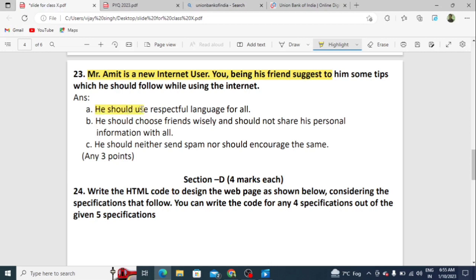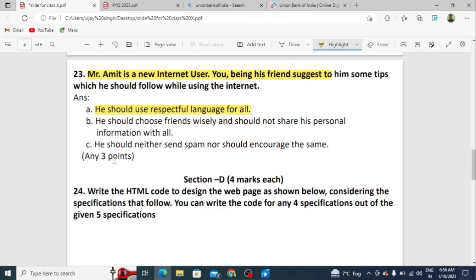A, he should use respectful language for all. B, he should choose friends wisely and should not share his personal information with all. And C, he should neither send spam nor encourage the same. So these are the legal behaviors, legal properties while using the internet.